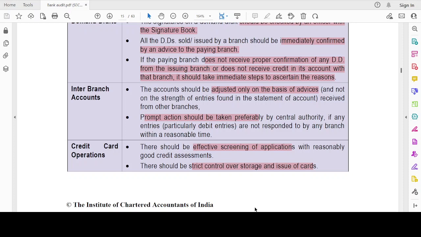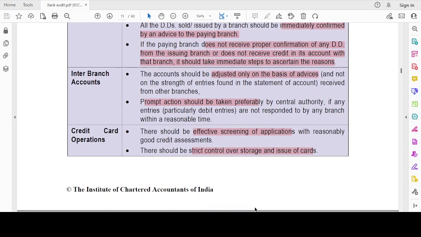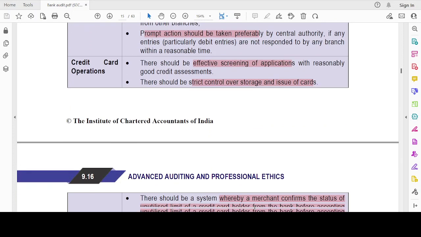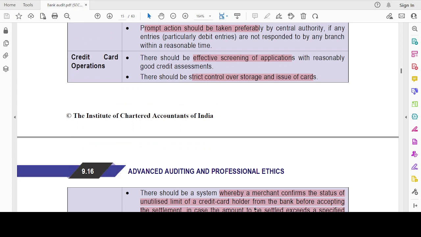For interbranch accounts, I should adjust only based on advices received. Prompt action should be taken if there are any discrepancies. For credit card operation, effective screening should be there. If I'm going to store the cards, because they have limits, right? That's why I have to keep it very safely.